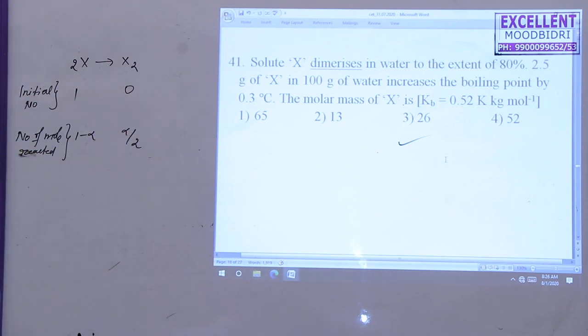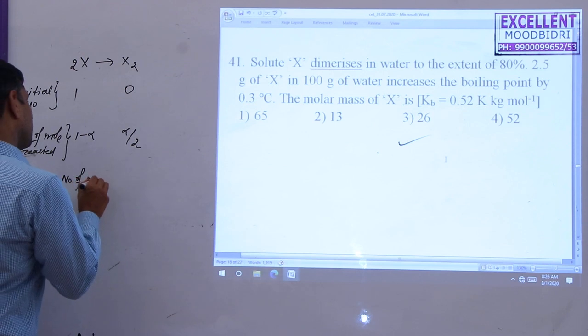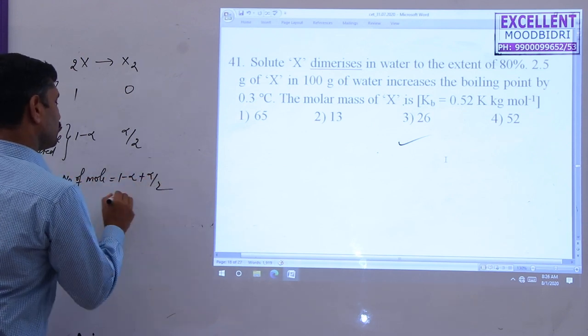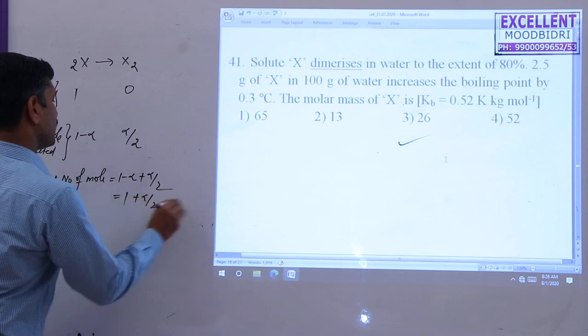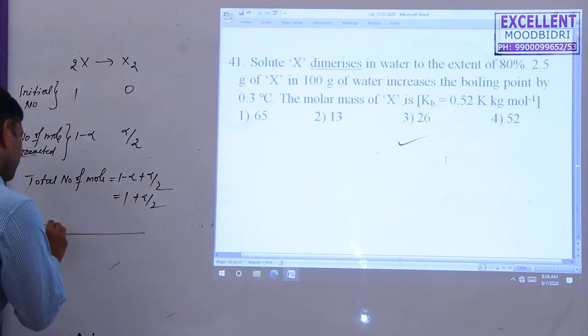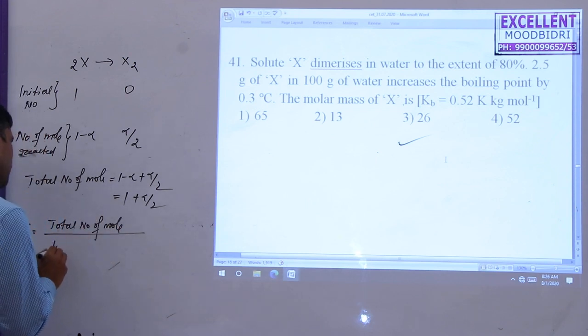Therefore, the total number of moles is 1 minus alpha plus alpha by 2. So we get 1 minus alpha by 2. This is the answer. Next, the van't Hoff factor. You know the van't Hoff factor is the total number of moles divided by the initial number of moles.